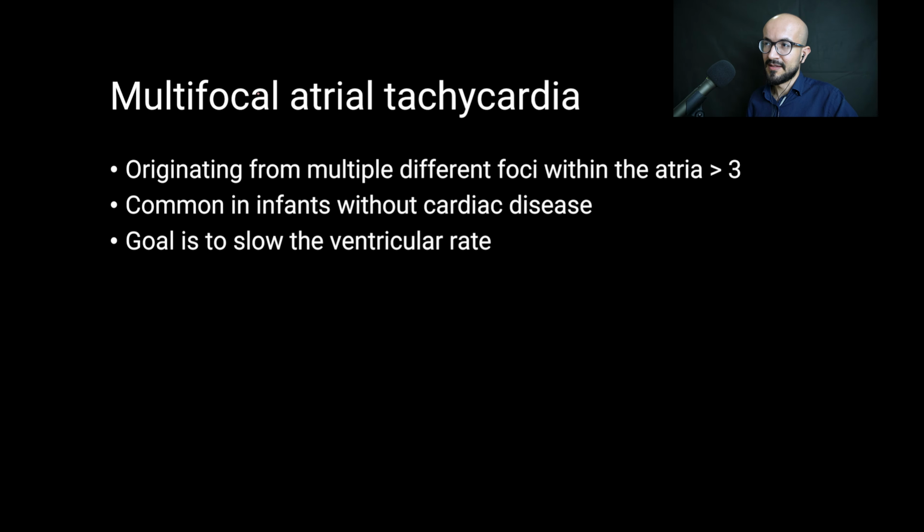Now let's talk about the multifocal atrial tachycardia. Now this is originating from multiple different foci within the atria. It's more than 3. This would lead to different contours of the P wave. Now this is common in infants without cardiac disease, and the goal of treatment is to slow down the ventricular rate, because this arrhythmia is difficult to treat and it would go away by itself by 3 years of age.